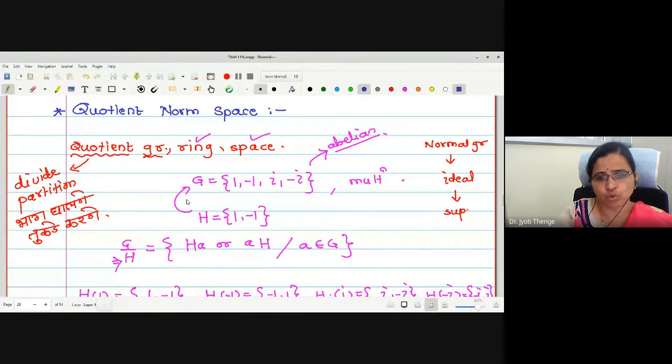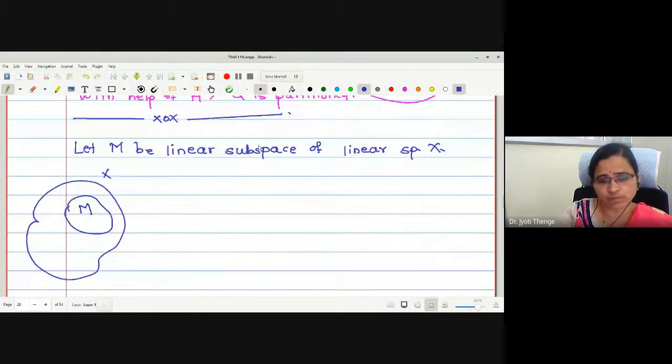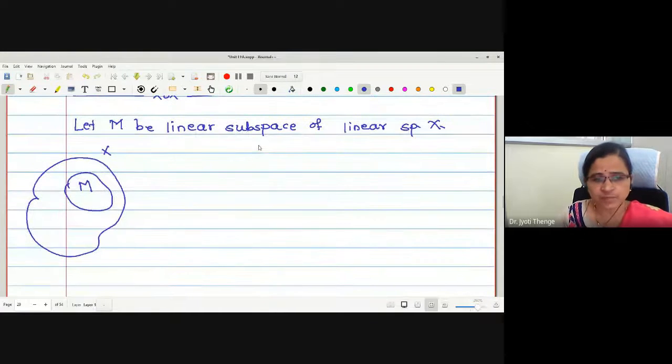In a space, this partitioning is made with the help of an equivalence relation. I think all of you are familiar with what an equivalence relation is. Here we will establish one equivalence relation like this: if x1, x2 are two elements in X, these are called equivalent